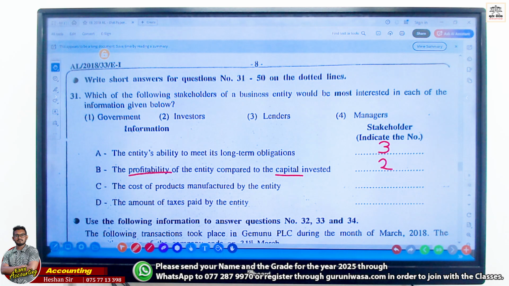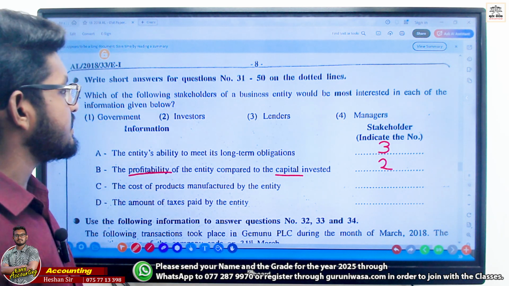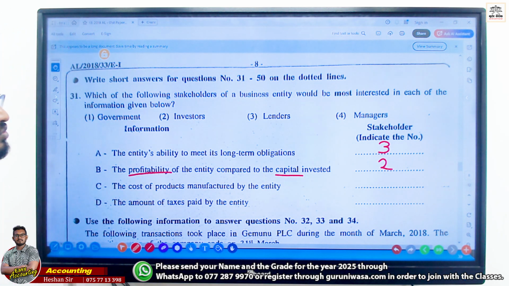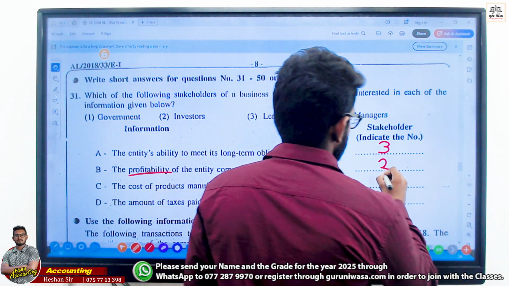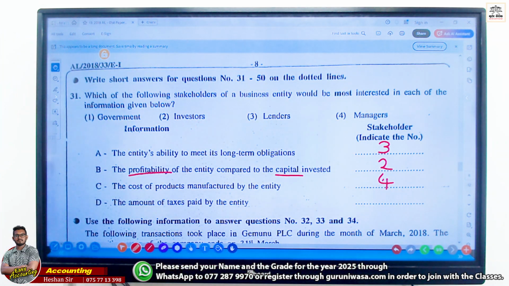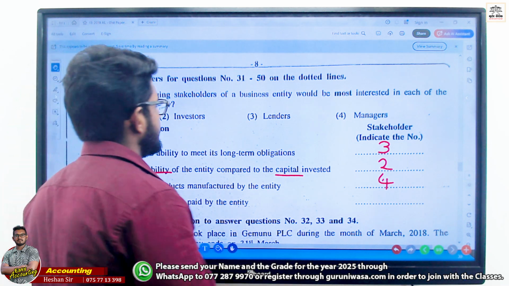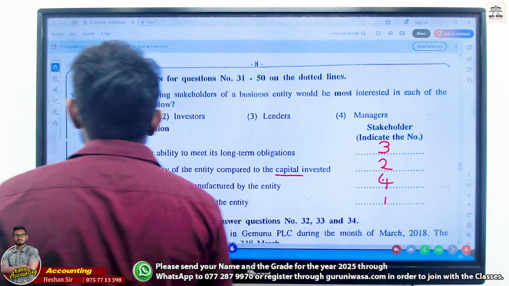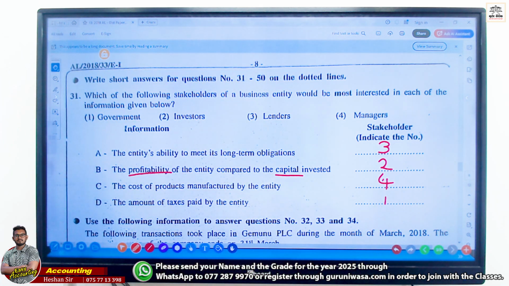The cost of products manufactured by the entity. By who? Managers. The amount of taxes paid by the entity. By the government.